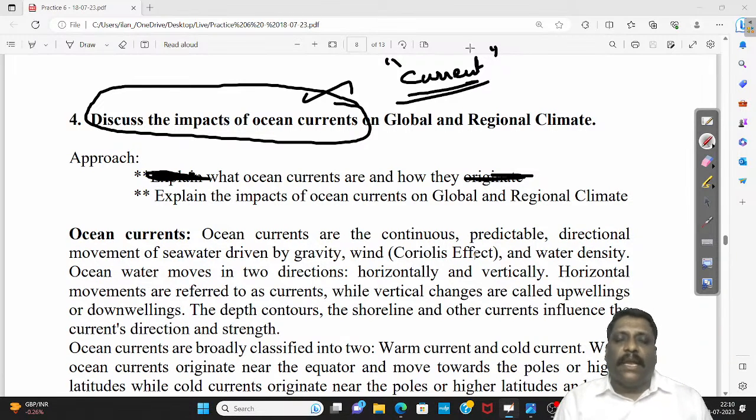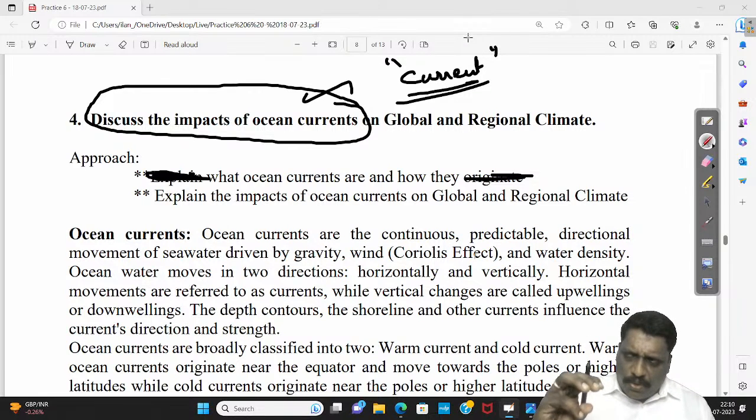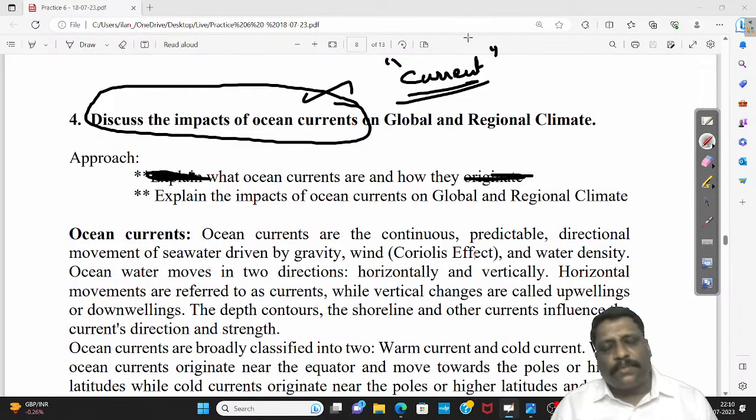So any large scale continuous movement of water in a particular direction for a sustained period is called an ocean current.